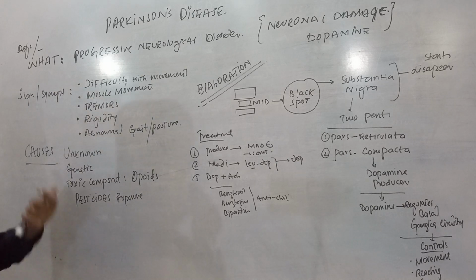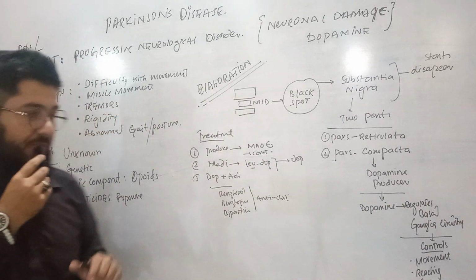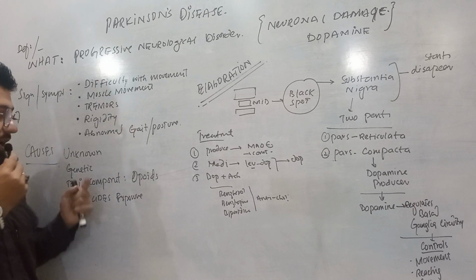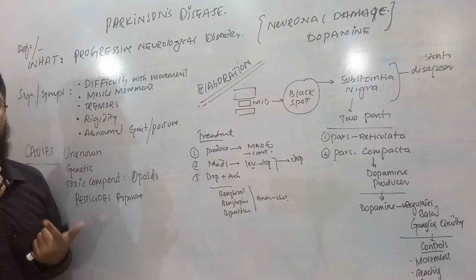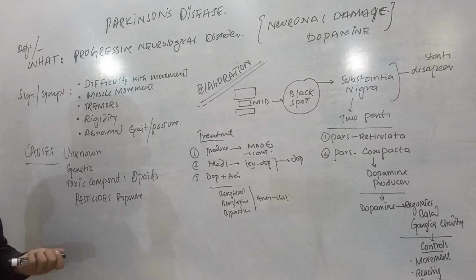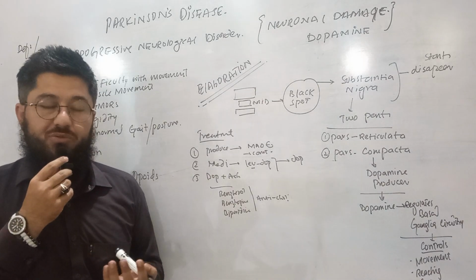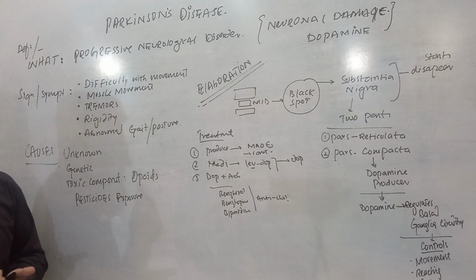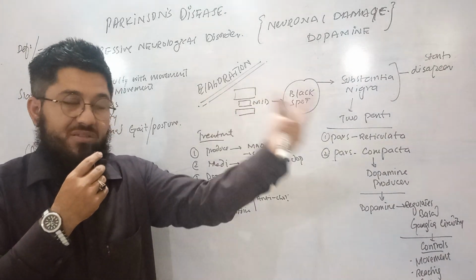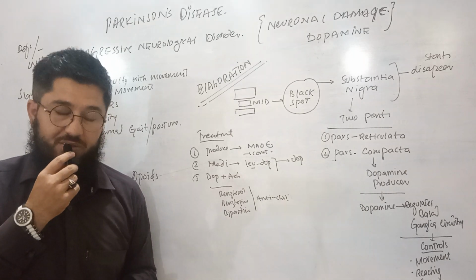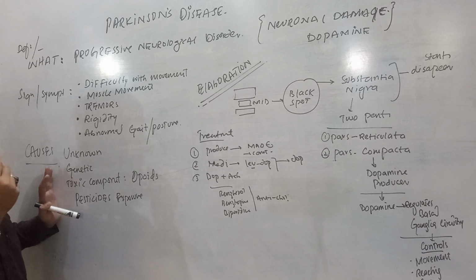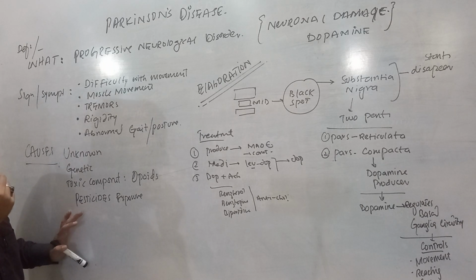What are the causes of Parkinson's disease? Very simple: some causes are unknown, and among the known ones, genetics may be a cause, so it can be observed genetically. Toxic compounds, such as opioids, can cause Parkinson's disease. Exposure to some pesticides can also cause it. So chances are there; these are the causes by which Parkinson's disease can be observed.